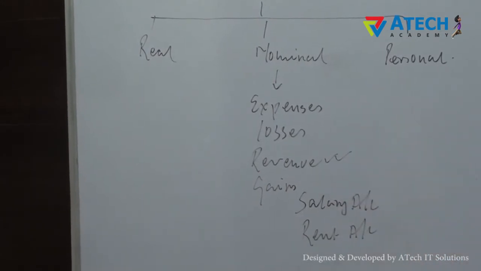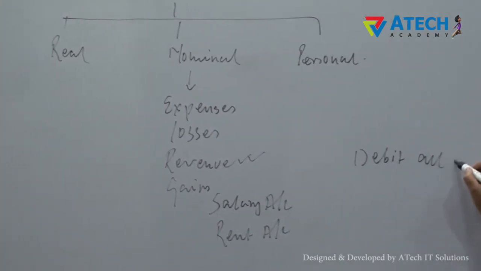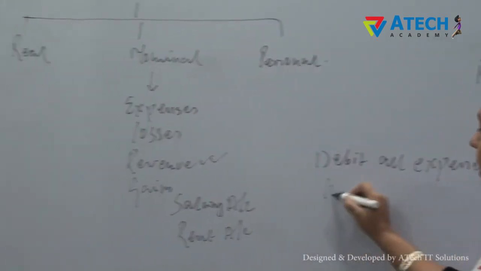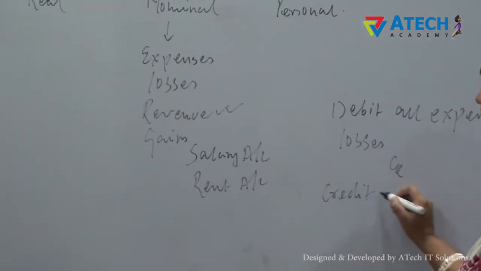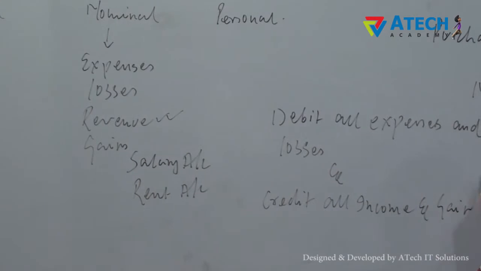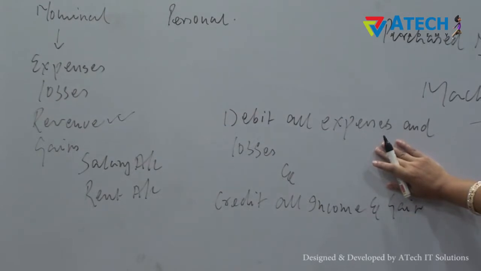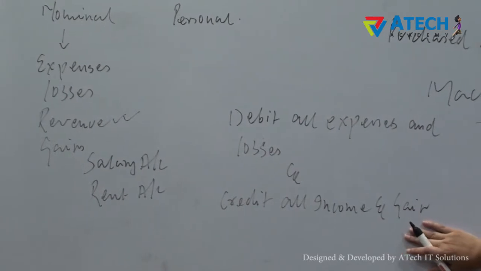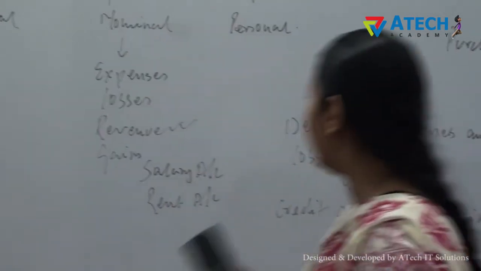Now the rule applied to the nominal account is debit all expenses and losses and credit all income and gains. We are going to debit all the expenses and losses which have been incurred by a business, and we are going to credit all income and gains enjoyed by any enterprise. Now we'll study this with the help of an example. It will be more clear to you.